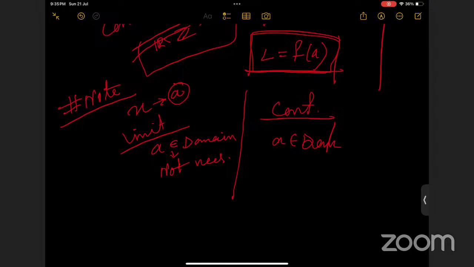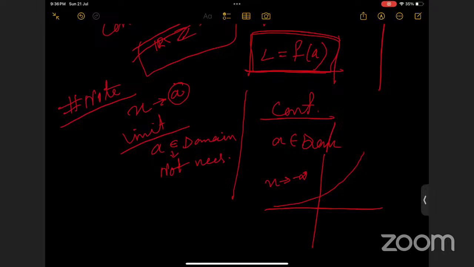We can talk about the limit as x tends to minus infinity, but we cannot talk about continuity at minus infinity, because minus infinity is not in the domain, not in the set of real numbers. So this is a major difference between limit and continuity.